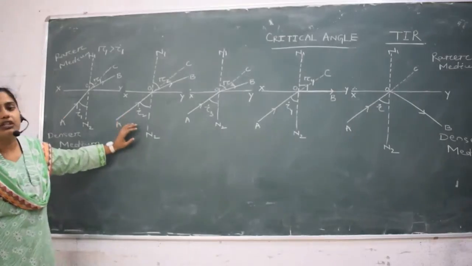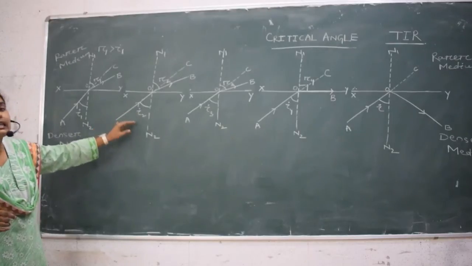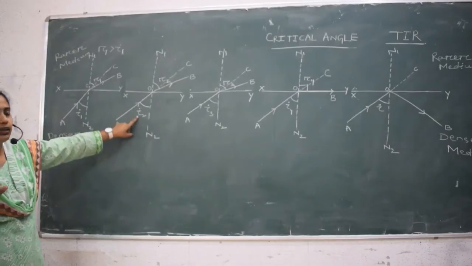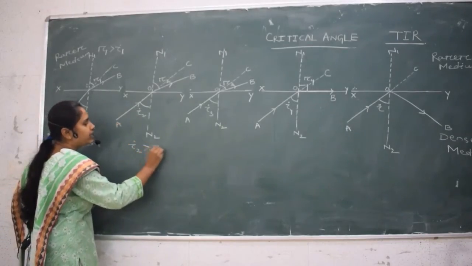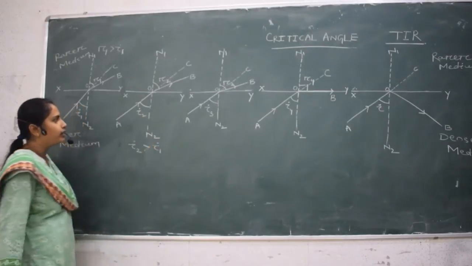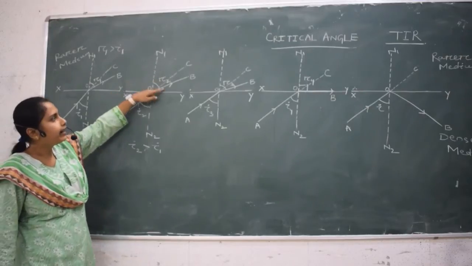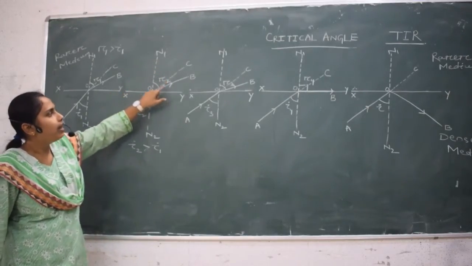Now let us come to the second case. Here we are increasing the angle of incidence, and the angle of incidence is I2, such that I2 is greater than the initial angle of incidence I1. Since the angle of incidence is increasing, the refracted ray bends away from the normal and travels along OB.